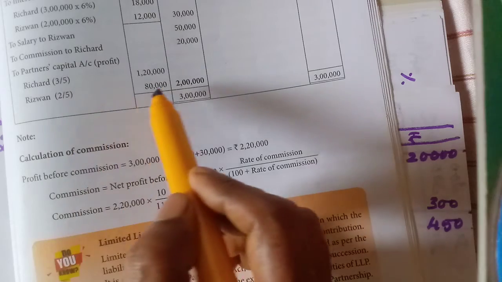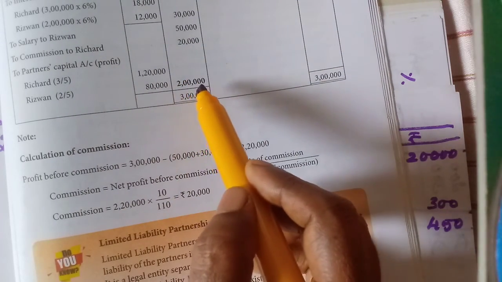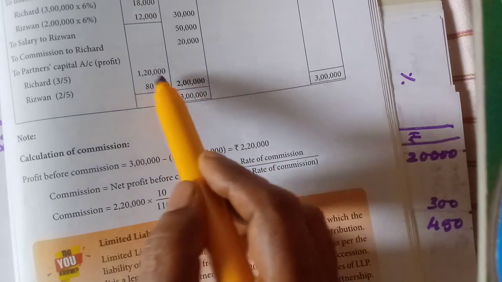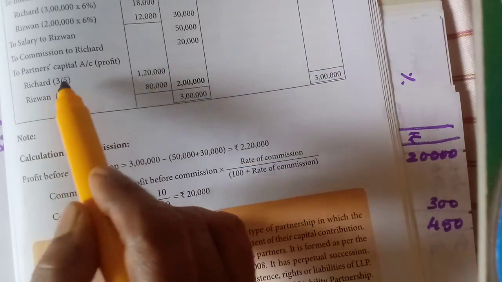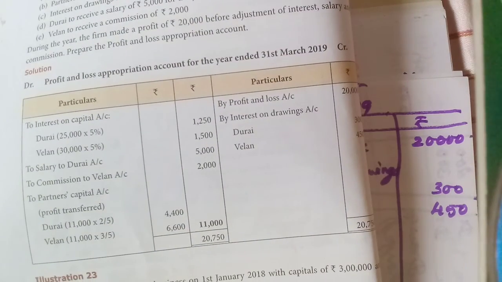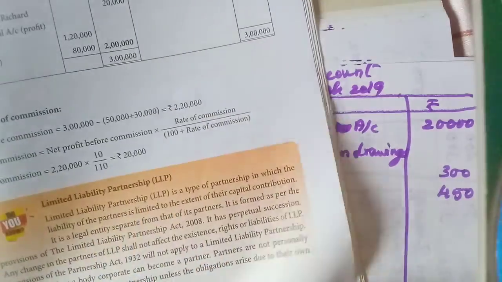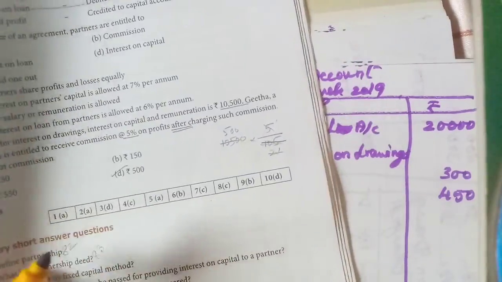Now you calculate the profit. Then if we reduce that 20,000, we will get 2 lakh, isn't it? That 2 lakh must be divided among the partners in the profit sharing ratio. That the ratio is 3:2. Okay, 3:2. Okay, now we have completed the chapter.